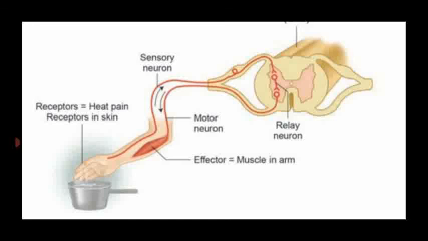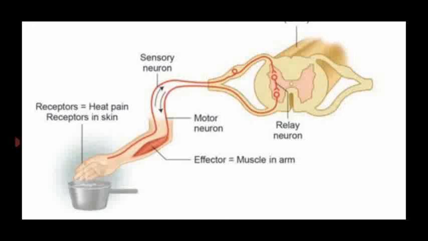Then, the end of the sensory neuron is connected to the associate neuron or relay neuron. What is a relay neuron or associate neuron? It conducts the impulse between the sensory neuron and the motor neuron. So the sensory neuron which receives the heat pain, that is received by the relay neuron present between these two.